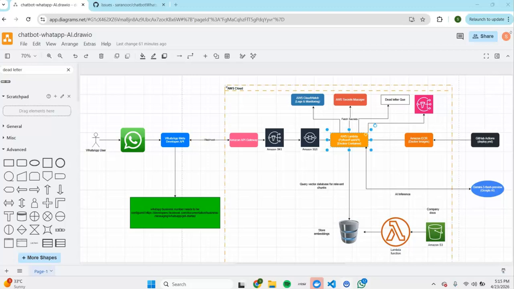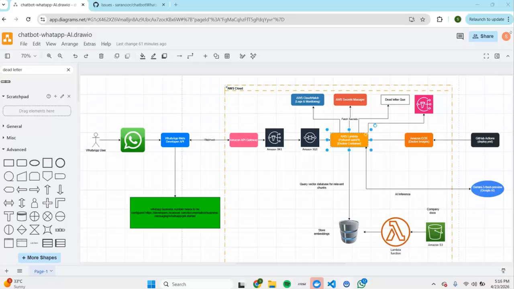Hello everyone. Today I am going to demonstrate a project I have recently done for a European travel company. The project is to develop a RAG-based chatbot system that is integrated with WhatsApp API.